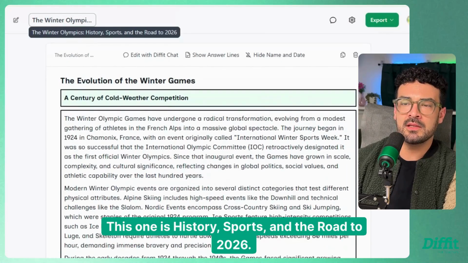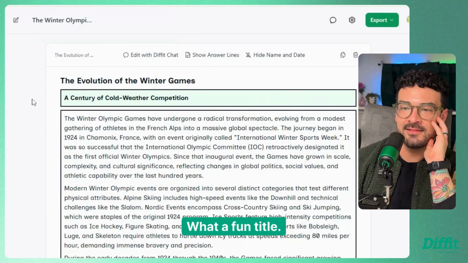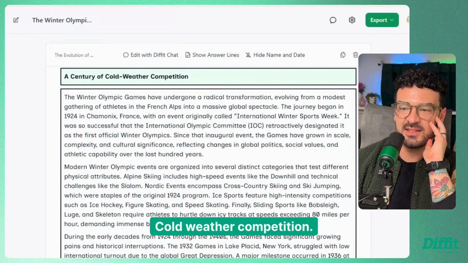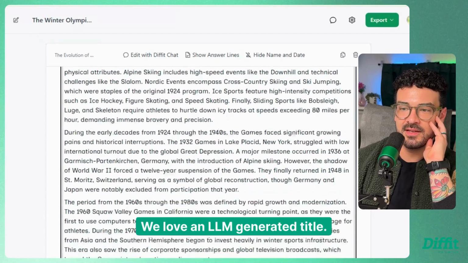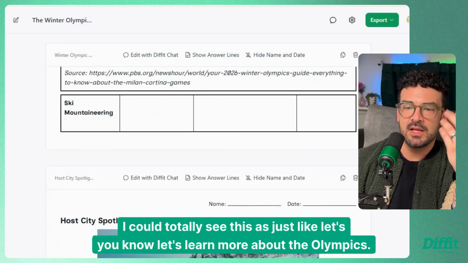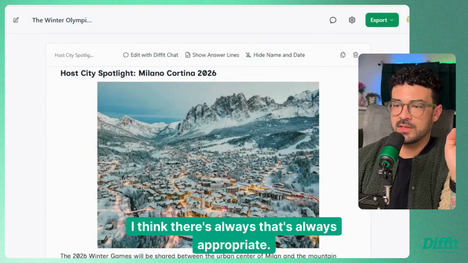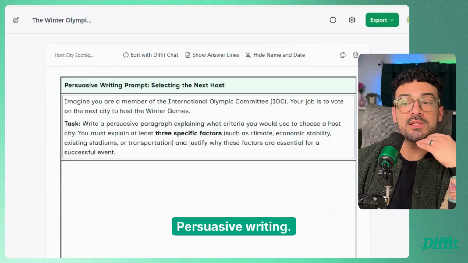This one is History, Sports, and the Road to 2026. What a fun title. Cold weather competition. We love an LLM generated title. Fast facts. That's kind of fun. I could totally see this as just like, let's learn more about the Olympics. I think that's always appropriate. Like, why not? Persuasive writing.